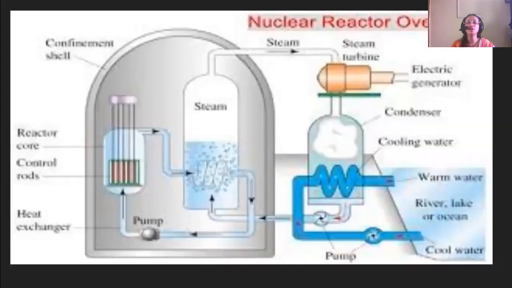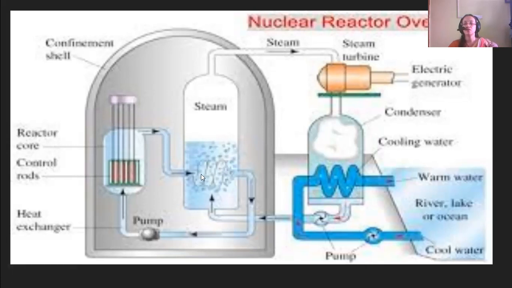Okay, say this is the nuclear reactor, where you can see this is the pump through which the water is going. First, here is the reactor core, and there are control rods which control the neutrons passing through. Then here the water is passing, and the water is getting converted to steam. Then the steam is allowed to run the turbine.